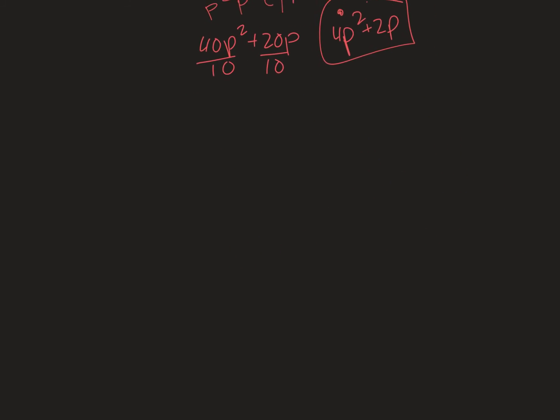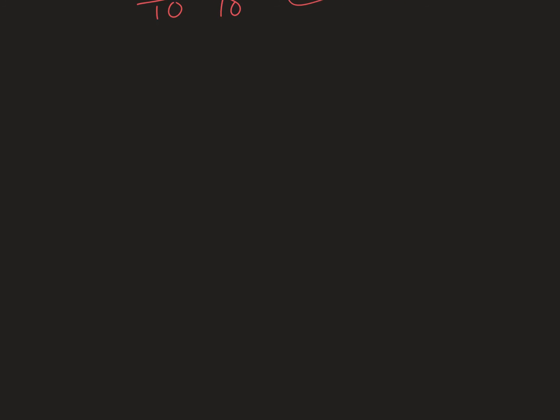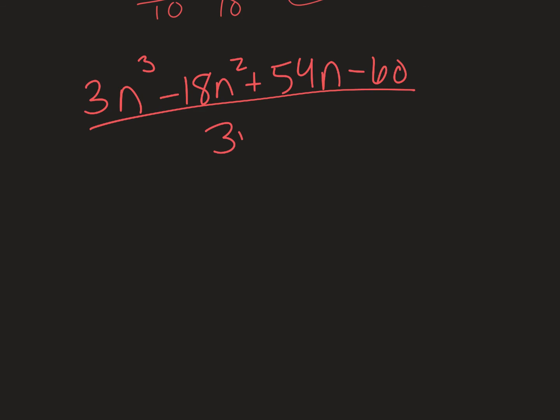Okay, let's do one more. I want you to pause the video. I want you to try to do this one by yourself and then unpause it when you have finished it to check your answer. So 3n cubed minus 18n squared plus 54n minus 60 over 3n minus 6. Pause the video and try to complete this by yourself.